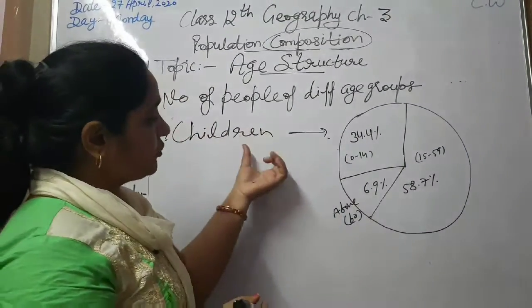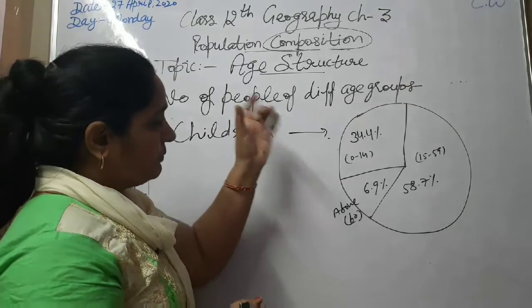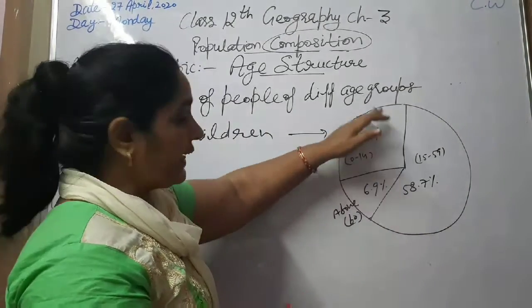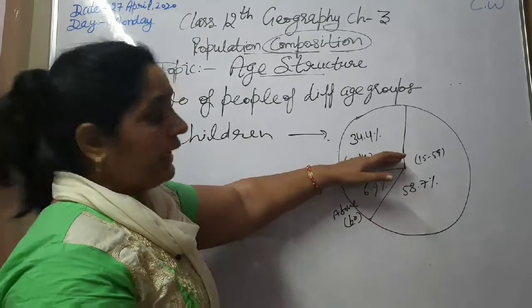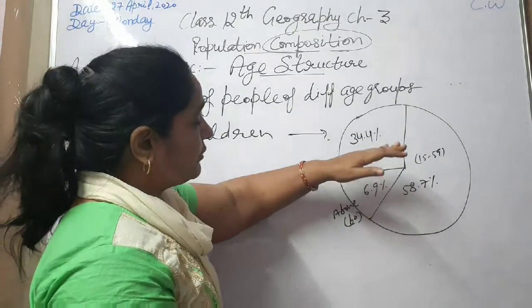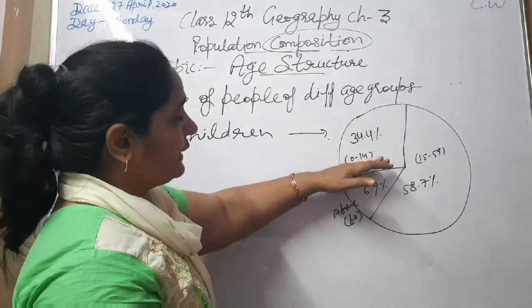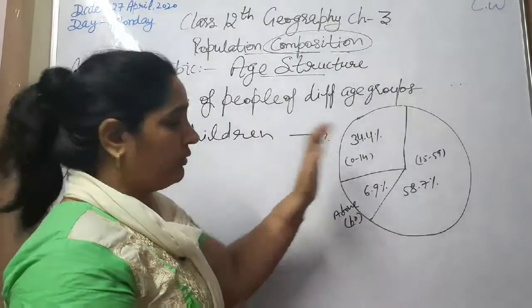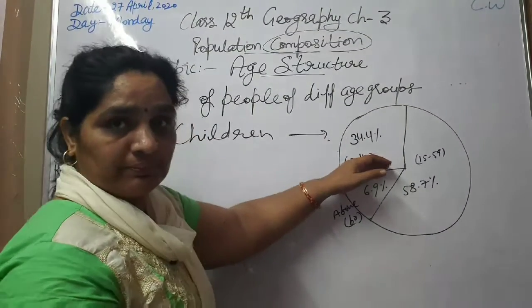In this age group, the children are from 0 to 14 years. This is the age of school going children, and these people depend for their livelihood on the working age group, on the adults, on their parents.